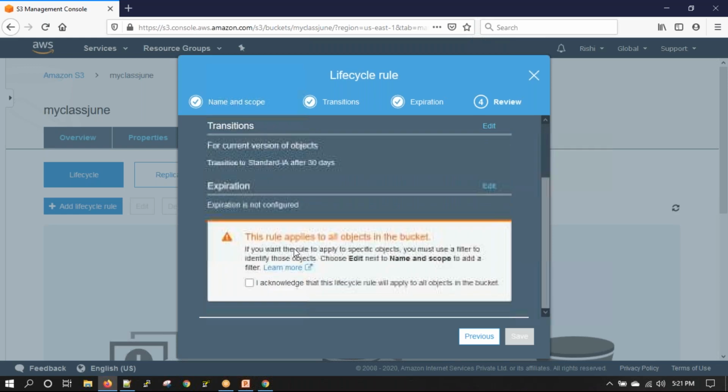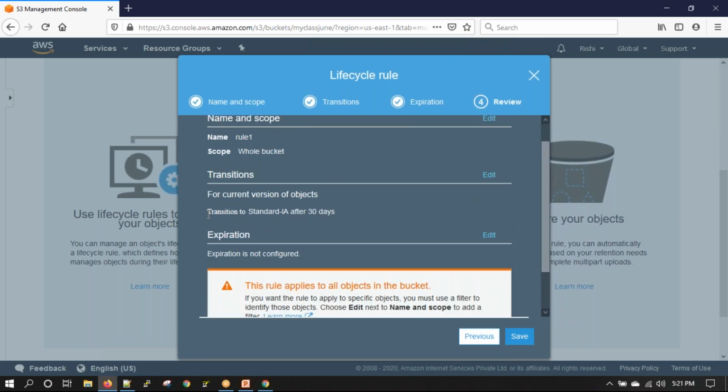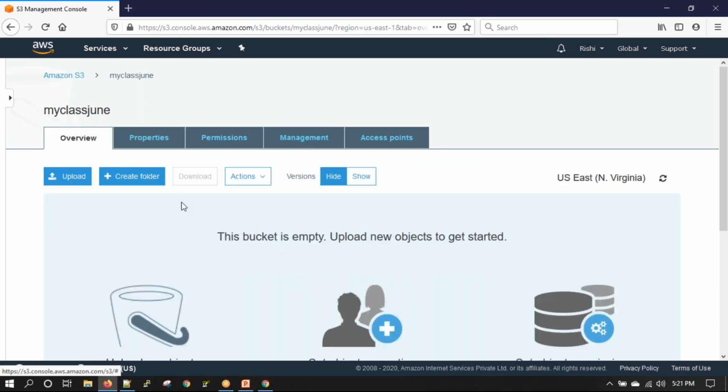Next, it will show me the details, and if I say save, it will create the rule. So my rule says transition to standard IA after 30 days. After 30 days, whatever was stored in my S3 bucket will change. I'll show you what changes.